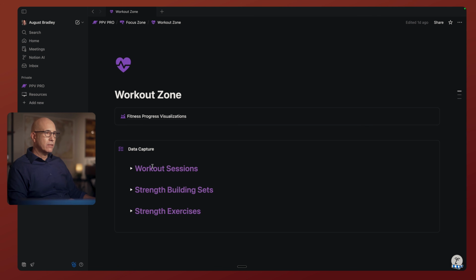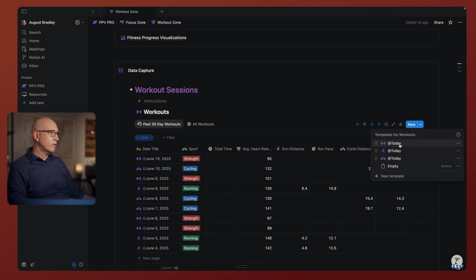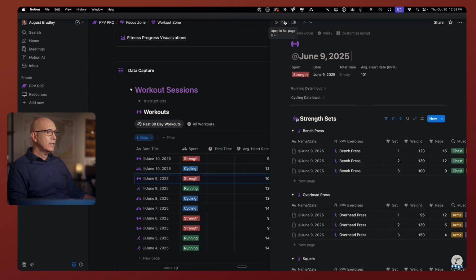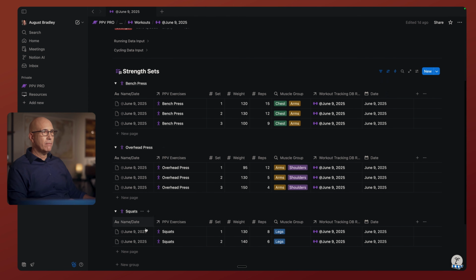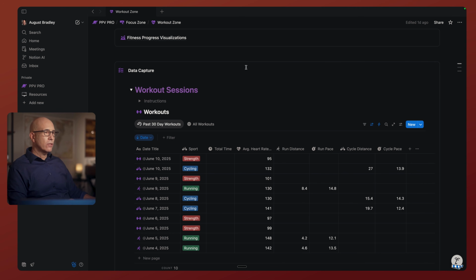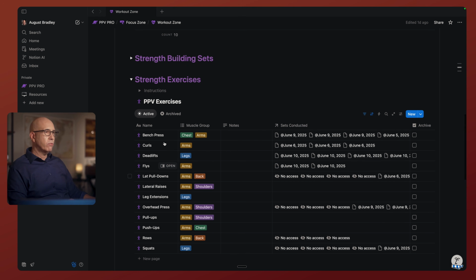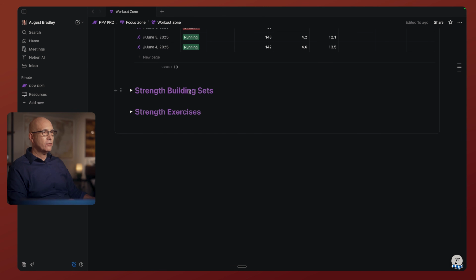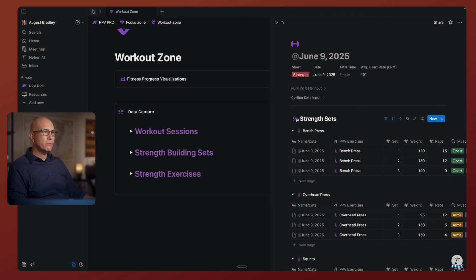We have workouts tracked in a really nice system here where you apply one of these templates for types of cardio or weightlifting. The weightlifting one I think is particularly interesting because it lets you enter very efficiently each of your workouts, each of your sets. It groups them by exercise type, which is all informed and flows up from the strength routines you have entered here. So it will bring up information relative to this, and then you'll have a whole set history that'll show you the progress of your weightlifting and strength building. And of course, we have similar things for cardio.